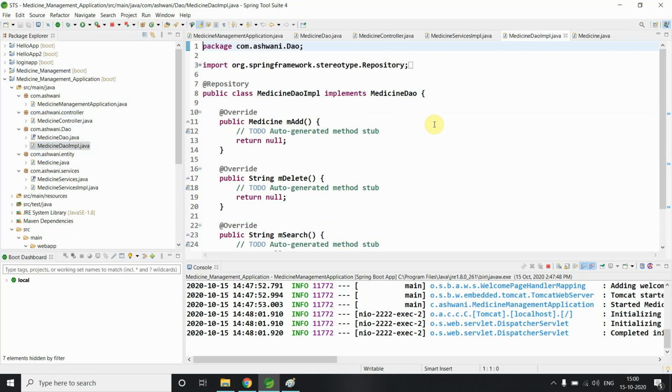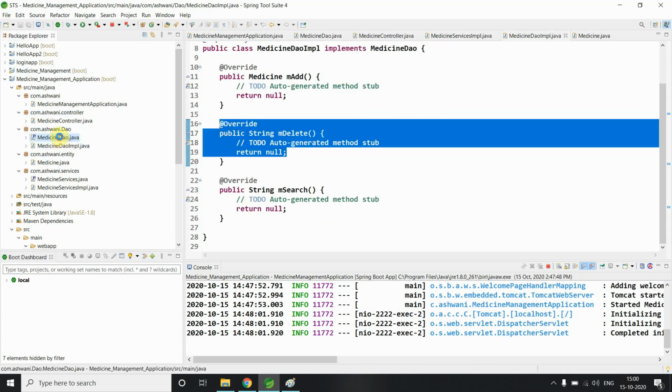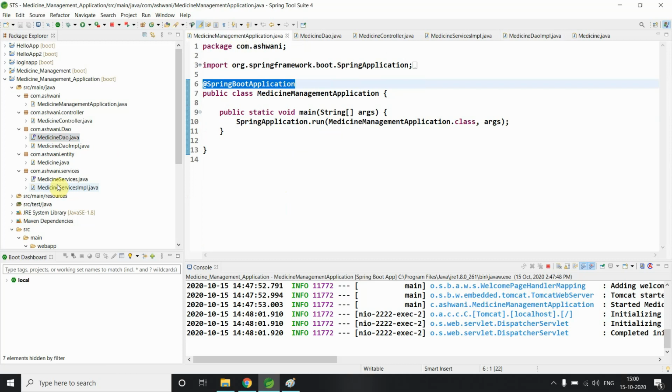I don't want to show the implementation of all these methods. Whenever I want to use these methods, I will call this medicine DAO reference variable, and it will give me the object, like we are using in services.